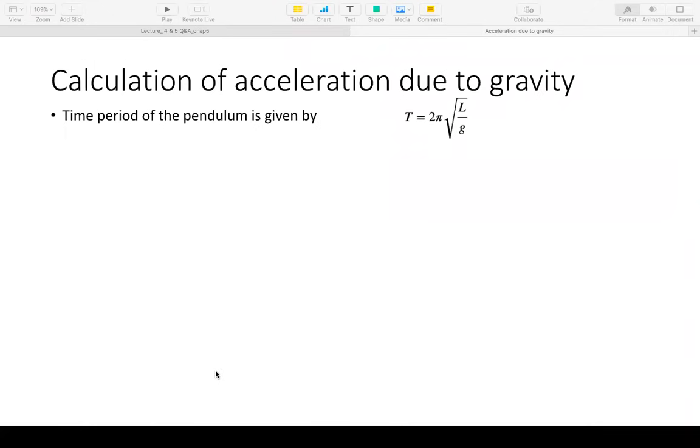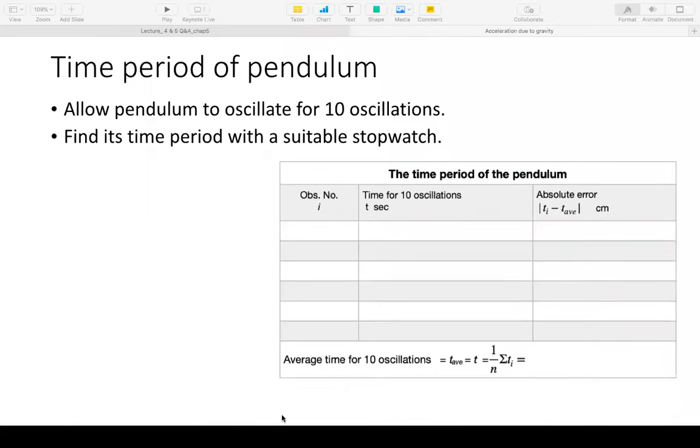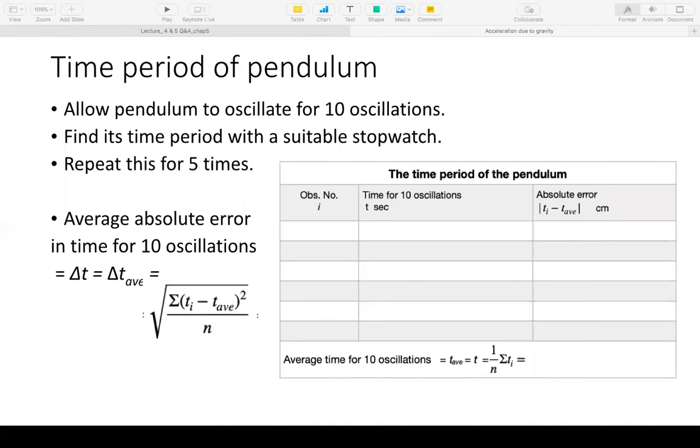Now, before I move on, why had I said earlier that the least count you choose for the time period of your pendulum should be 1 second and not 0.1 second, even if 0.1 second is given there? What is the typical time period of oscillation of a pendulum which is 1 meter long? 2 seconds.